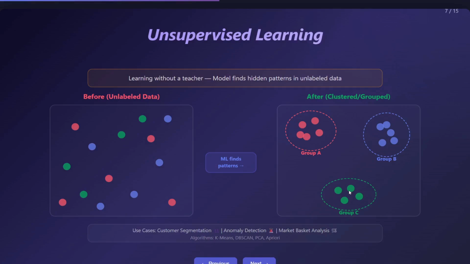Suppose you want to do market basket analysis, like which products are bought together, during that time also you can use unsupervised learning. And these are some algorithms: k-means, DBSCAN, PCA, Apriori. These all are unsupervised learning.